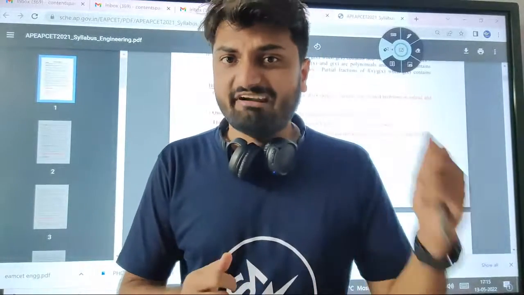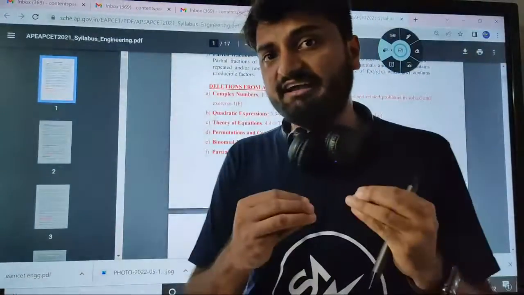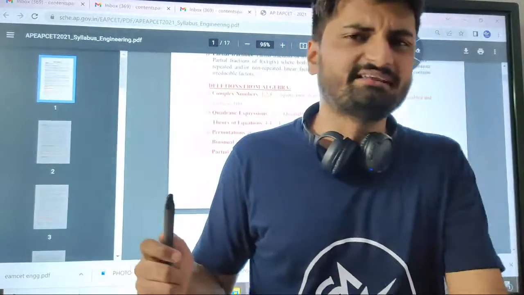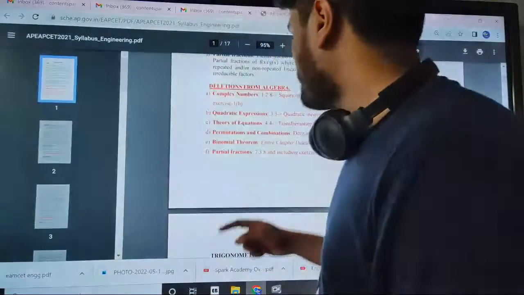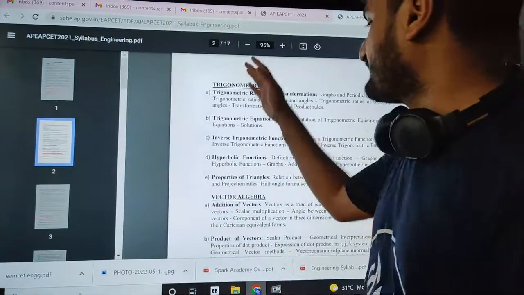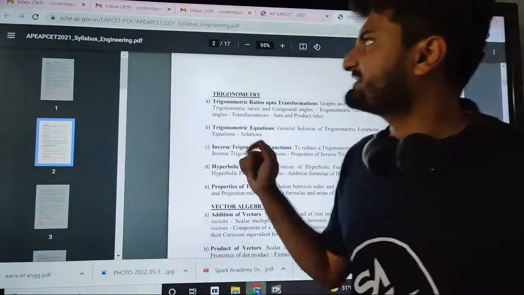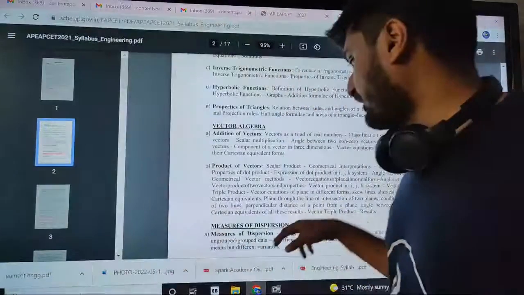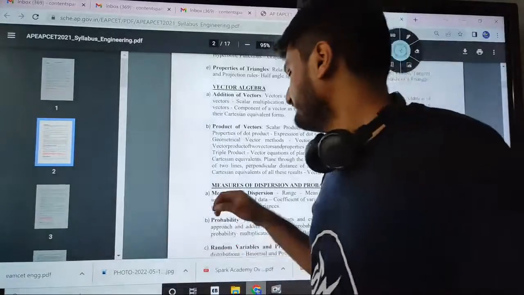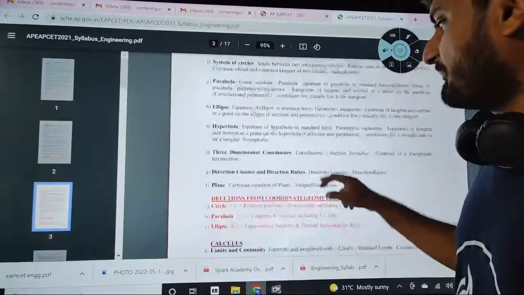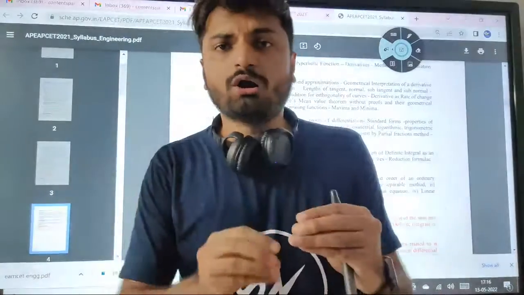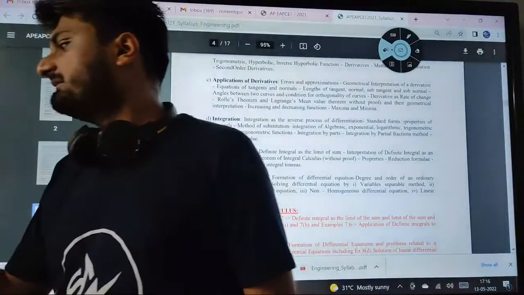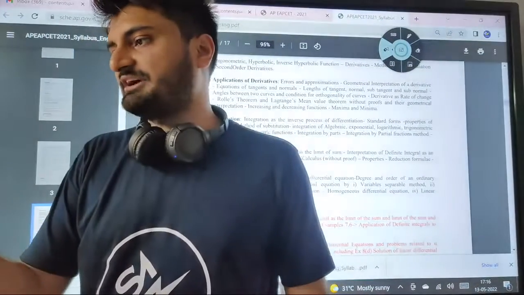You should only worry about the weightages in each chapter. Whatever weightages I've mentioned for TS EAMCET, similar ones are followed with a 10% change here and there in AP EAMCET as well. So it becomes very important for you. Again, you can see trigonometry, same thing, up to transformations, equations, inverse trigonometry and so on. And vector algebra as well: addition and product of vectors. Then again probability and measures of variation, coordinate geometry. You can see that the syllabus more or less is the same. So I hope this is clear to everybody. The math syllabus is clear to each and every one.